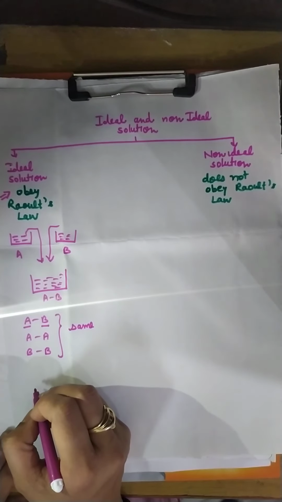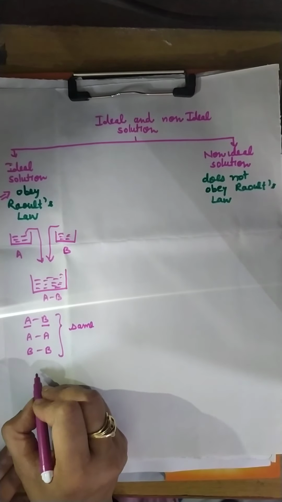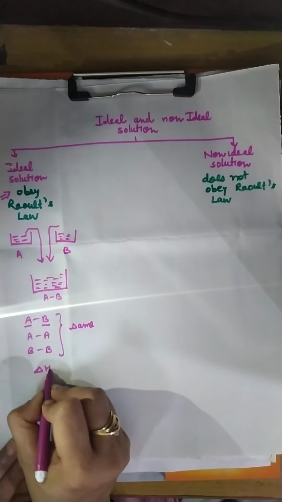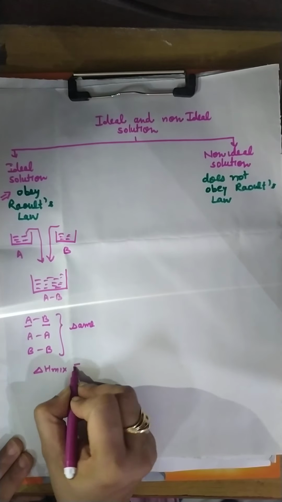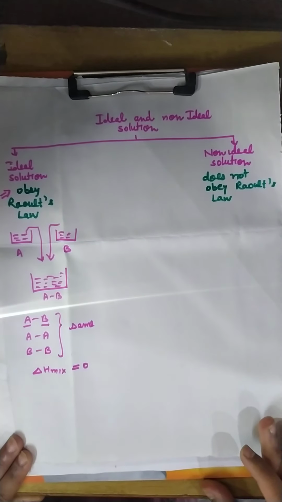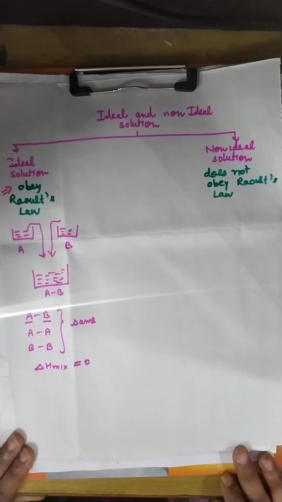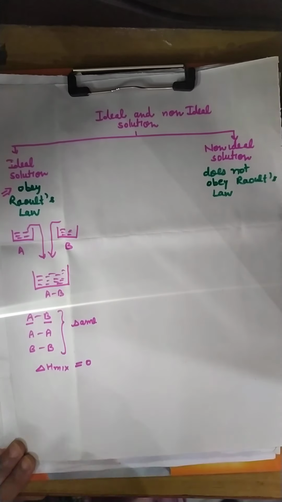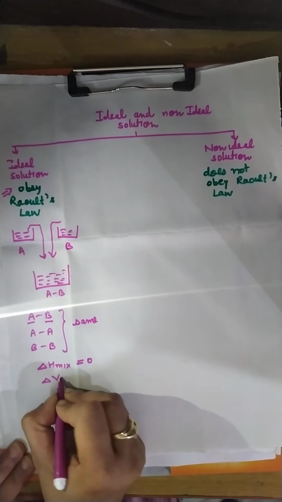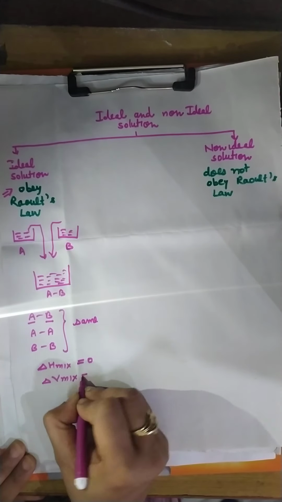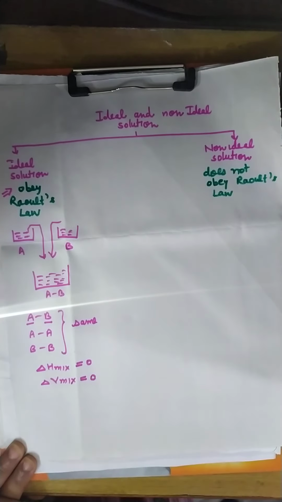And the two conditions are also there. Delta H mix is equal to 0. It means enthalpy change is equal to 0. Heat is neither absorbed nor evolved. Next, delta V mix is also 0. No change in volume. Volume remains the same.